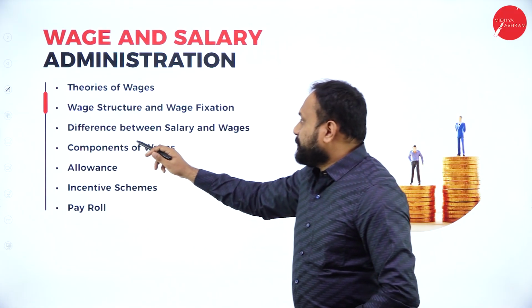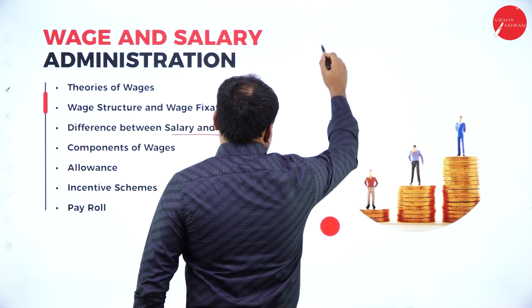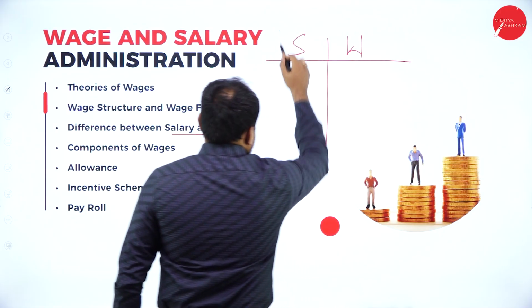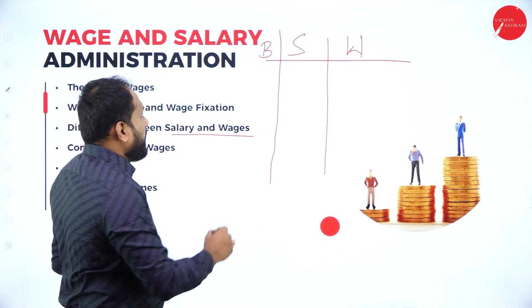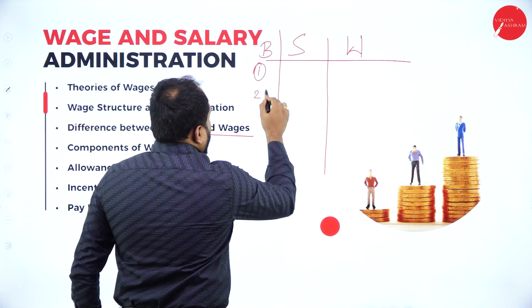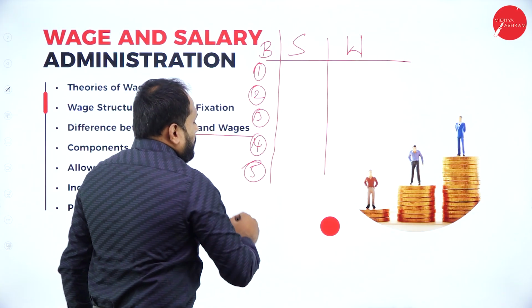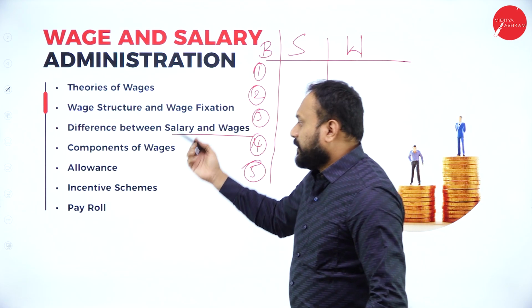Next is the difference between salary and wages. Here again we will have the same kind of table, where we have salary here and wages here. Now we have something called basis. On what basis are we differentiating? You are supposed to write 10 points. First you will start with the meaning, then where it is used, who the people are, who the beneficiary is. So all these we will go with.